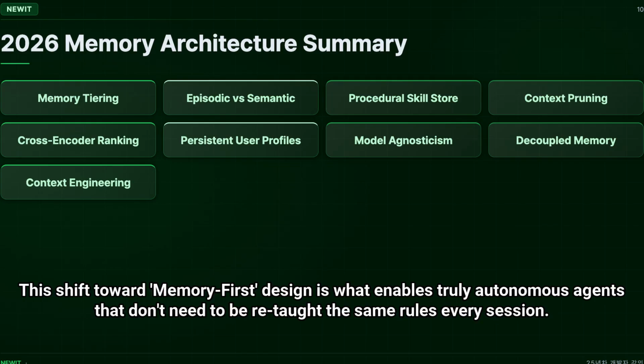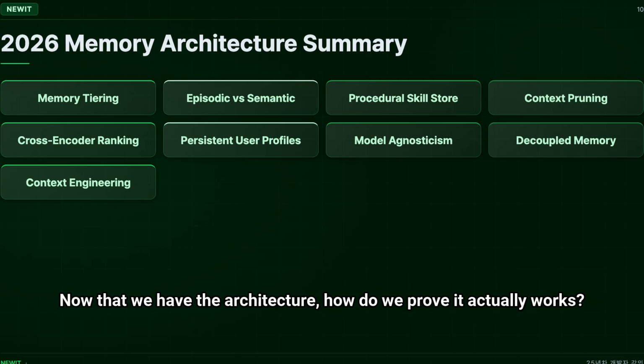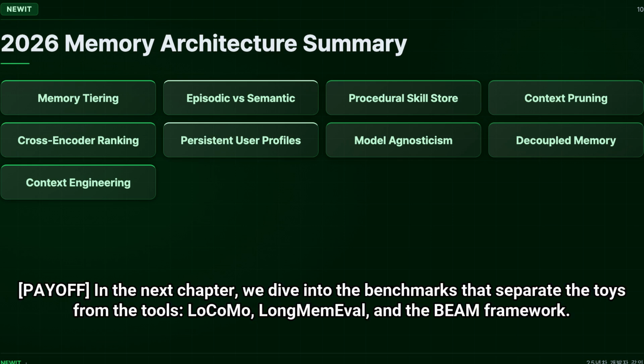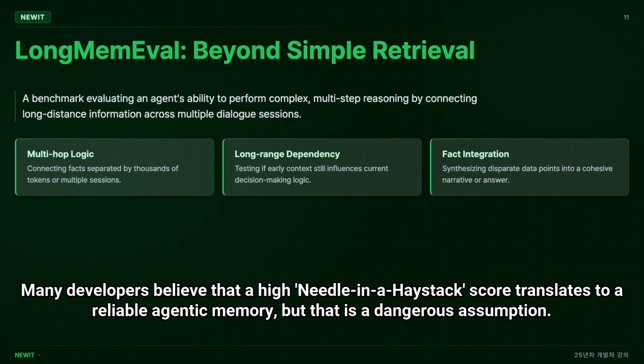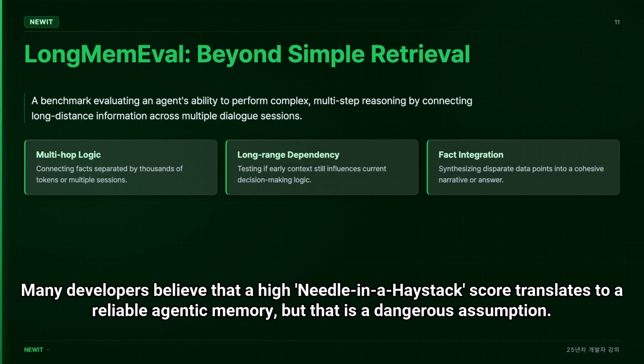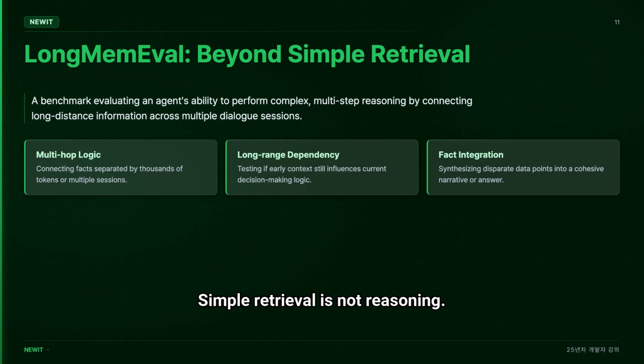This shift toward memory-first design is what enables truly autonomous agents that don't need to be retaught the same rules every session. Now that we have the architecture, how do we prove it actually works? Payoff. In the next chapter, we dive into the benchmarks that separate the toys from the tools: LoCoMo, LongMemEval, and the BEAM framework. Many developers believe that a high needle-in-a-haystack score translates to a reliable agentic memory, but that is a dangerous assumption. Simple retrieval is not reasoning.